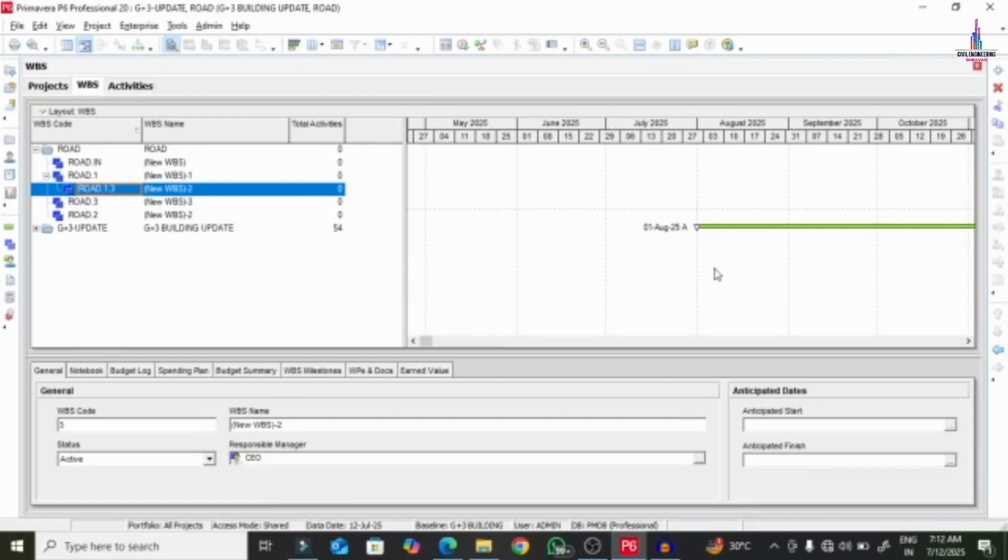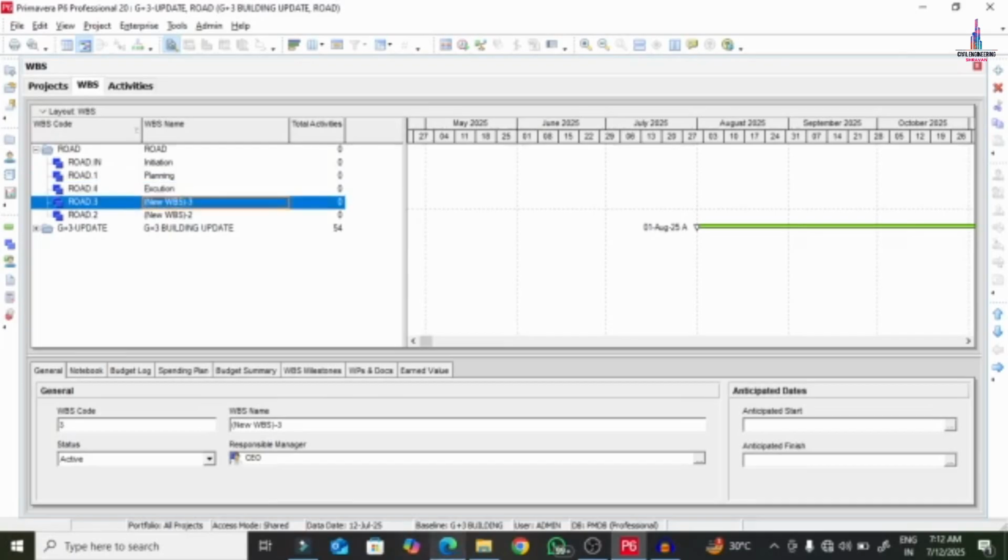So this will be initiation, the first one. Next one is planning. The third one we will assume as execution. And the next one we need to add according to our consideration is control.